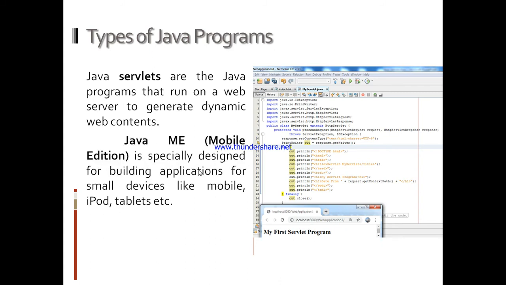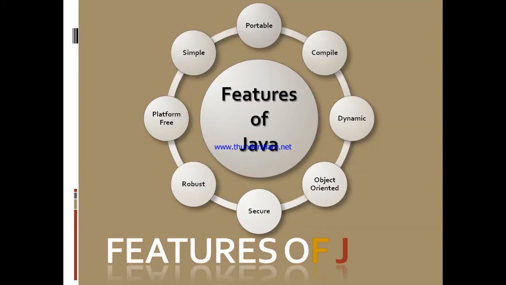Next is Java ME, Mobile Edition. These are specially designed for building applications for small devices like mobile phone, iPod, tablet, etc. Now we'll discuss the features of Java. There are various features of Java.